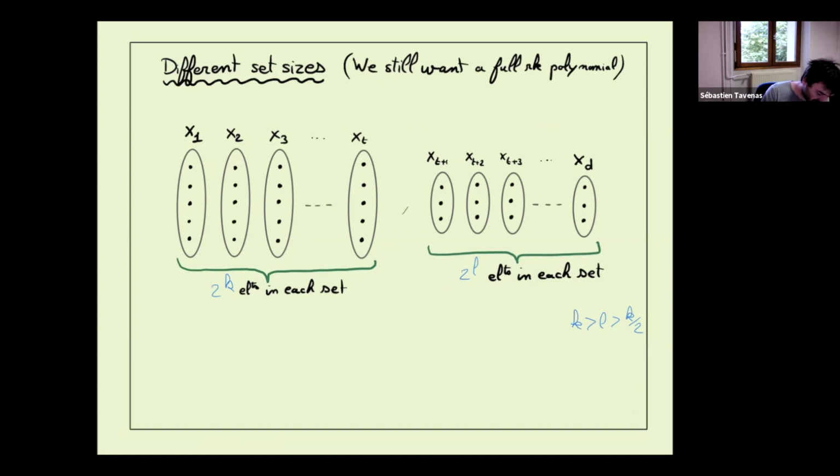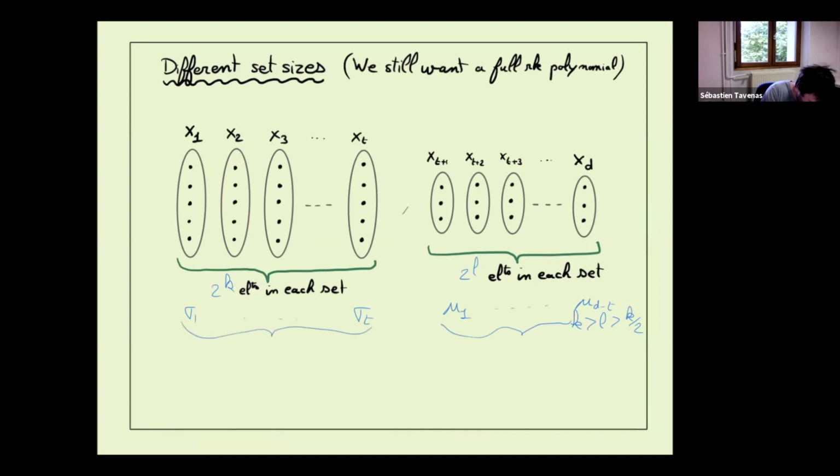Now, since each set is a power of 2, we can index each variable in each set by a word of the alphabet {0,1}.